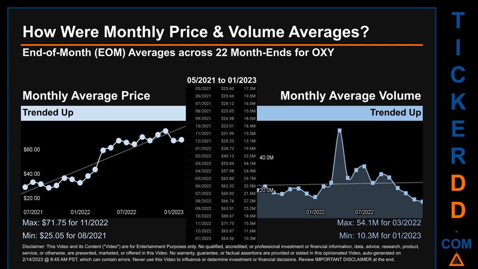How were price and volume averages for OXY? Across 448 trading days, there were a total of 22 month ends, of which monthly averages for daily price and volume were calculated. Overall, monthly price average trended up while monthly volume average trended up. The maximum end of month average price was $71.75 for 11/2020 seconds while the minimum was $25.05 for 08/2021. Looking at volume, 03/2022 and 01/2023 respectively saw the highest and lowest monthly average volume at 54.1 million and 10.3 million.